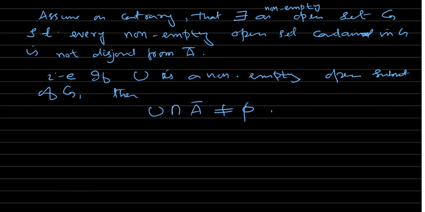So let's try to prove that every element of G is in the closure of A. We prove that every element of G which is not in A is a limit point of A. So let x belong to G minus A. We show that any element which is in G but not in A is in the derived set of A, it is a limit point of A. Any element in G but not in A, we will show that element is in the closure of A. It means that every element of G is in the closure of A.